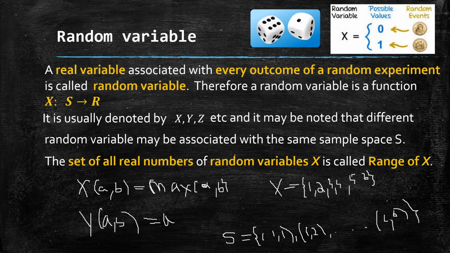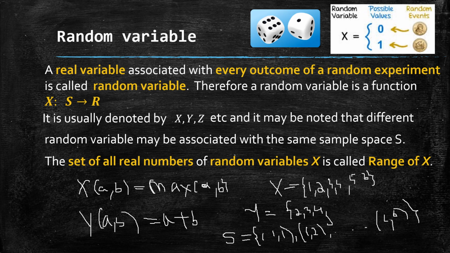So Y of (1, 1) is 2. Y of (1, 2) is 3. Y of (2, 4) is 6. Y of (6, 5) is 11. Y of (6, 6) is 12. So what is the range now? The range of Y is 2, 3, 4, up to 12.